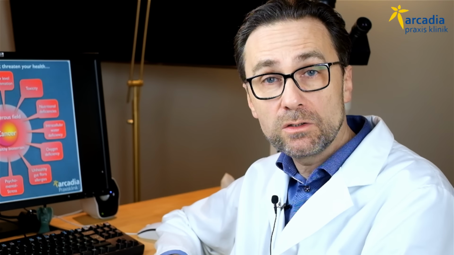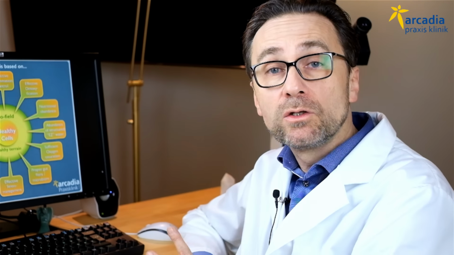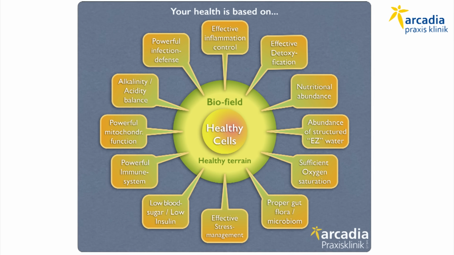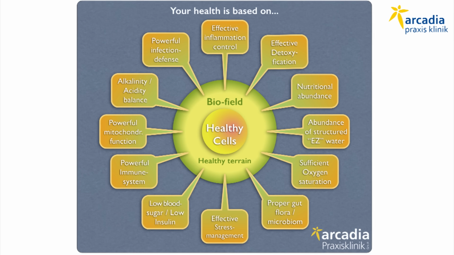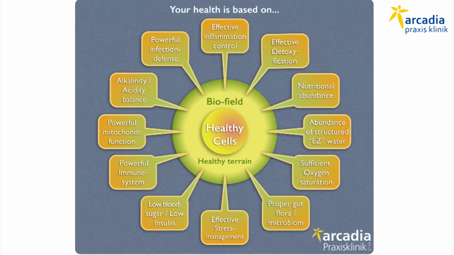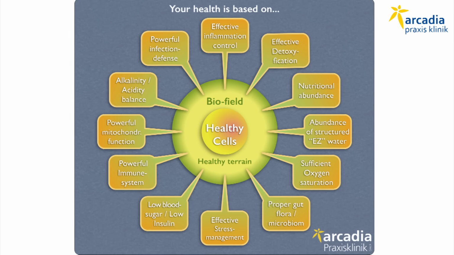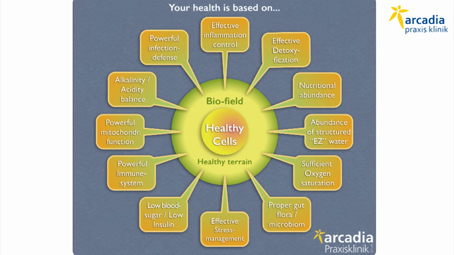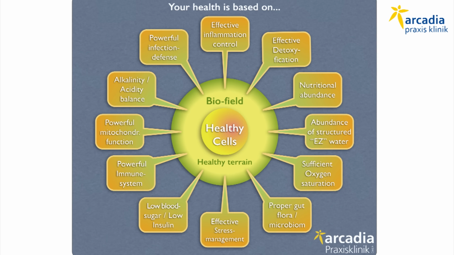So these common factors are what we study in our patients in order to learn where the weak points are and to focus our therapies on the reversal of these factors so that we create a healthy bioterrain where healthy cells thrive. So we have to achieve an effective inflammation control by treating patients with anti-inflammatory supplements and remedies, by giving them an anti-inflammatory diet.